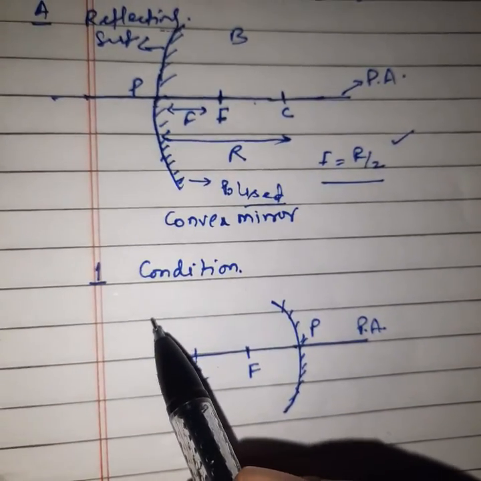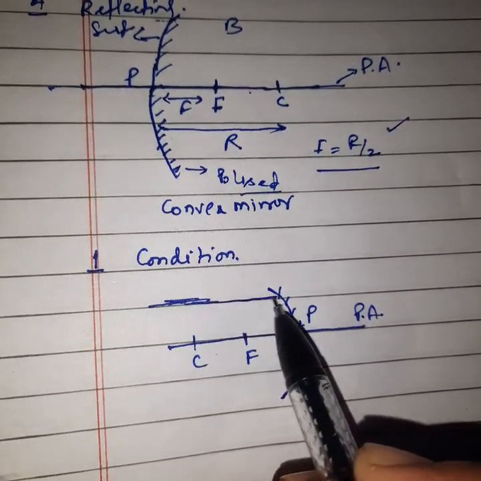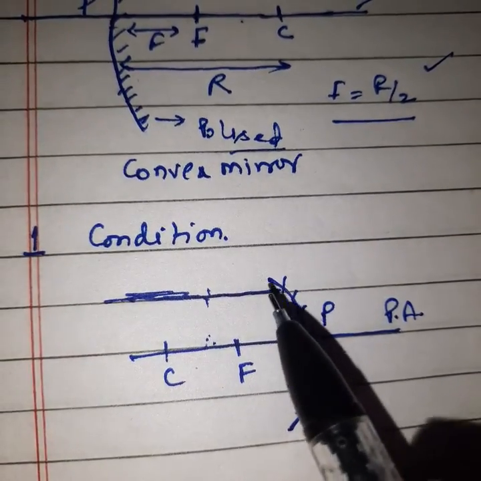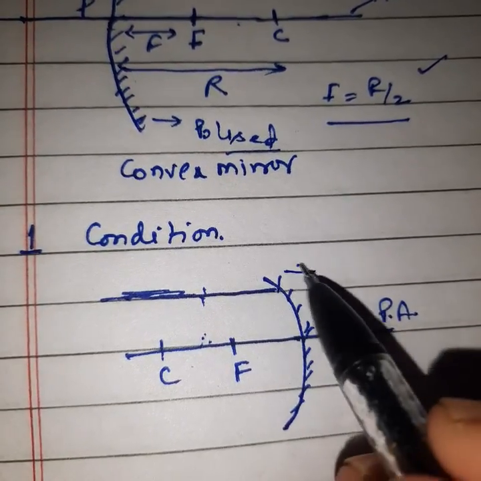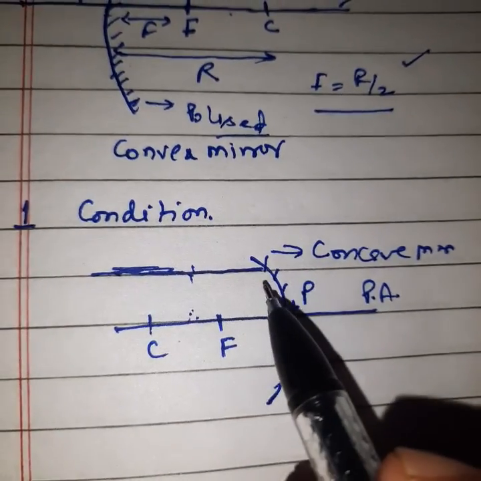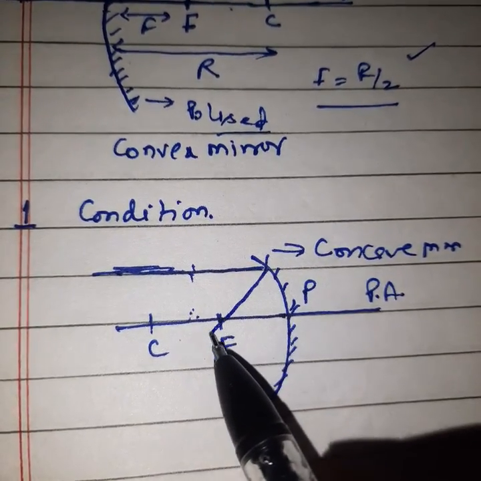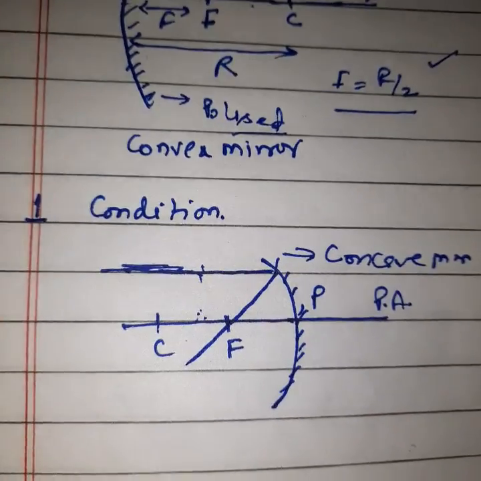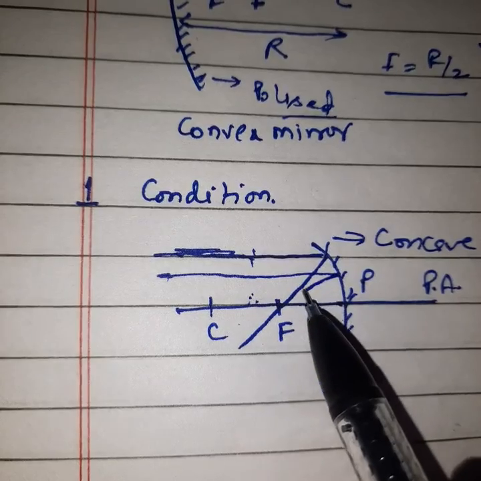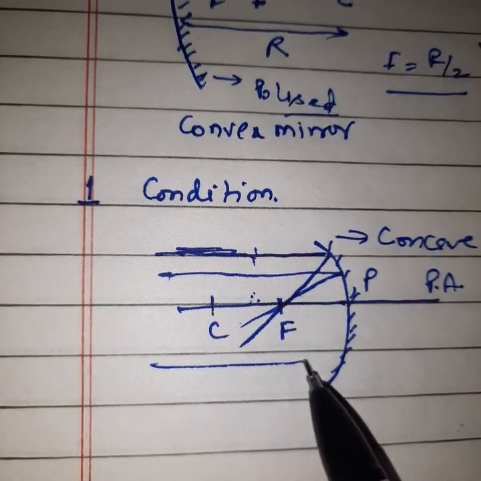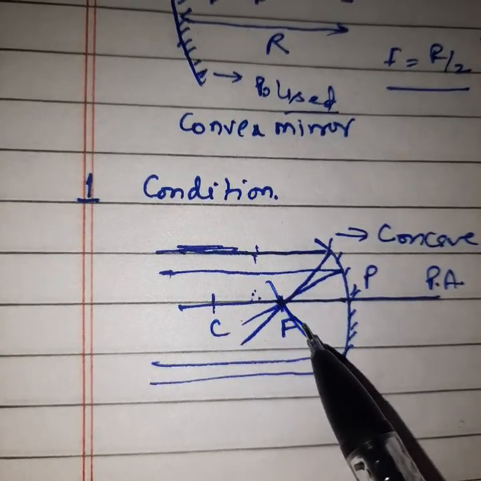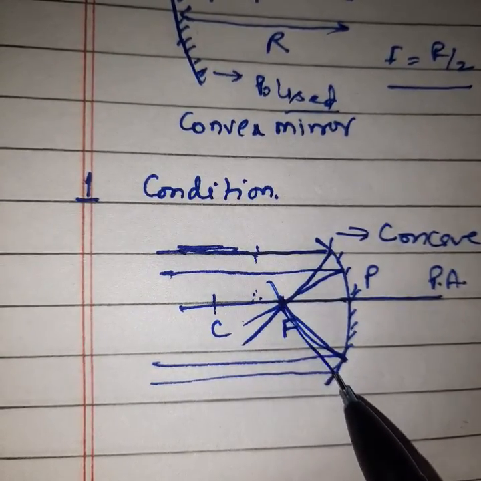Listen to one thing: when light is parallel to the principal axis and strikes the concave surface of the mirror, after reflection it will pass through the focus point. You can take any number of rays. As with this one, this also will pass through the focus point. On this side also you take one the same way, and it will pass through the focus point. Okay or not okay?